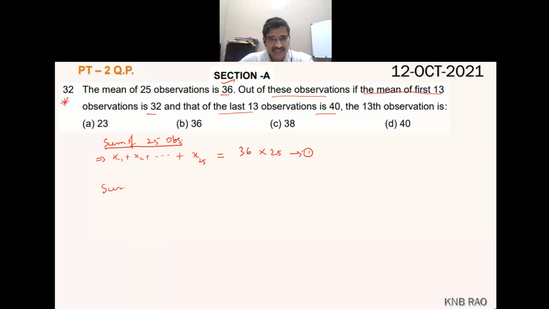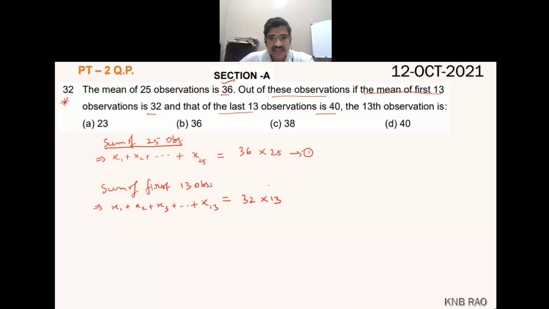Next, the sum of the first 13 observations, which means x1 plus x2 plus x3 up to the 13th, equals 32 into 13. Why has 13 come?